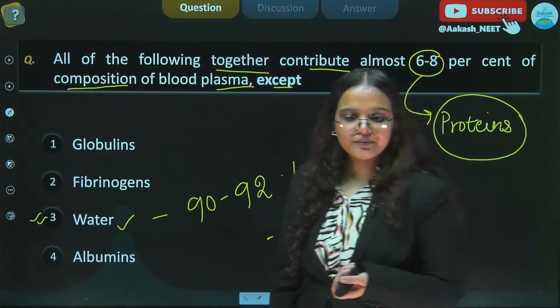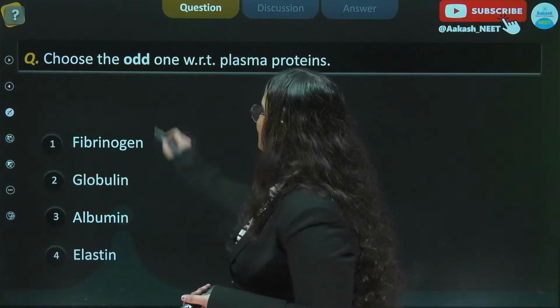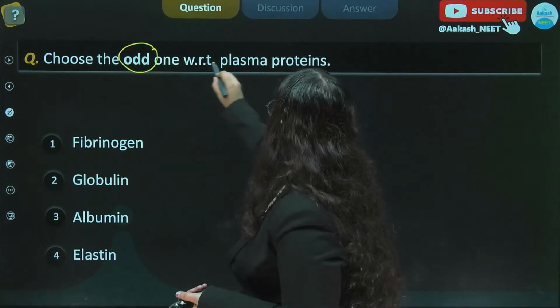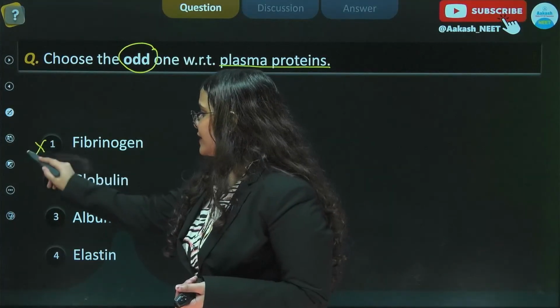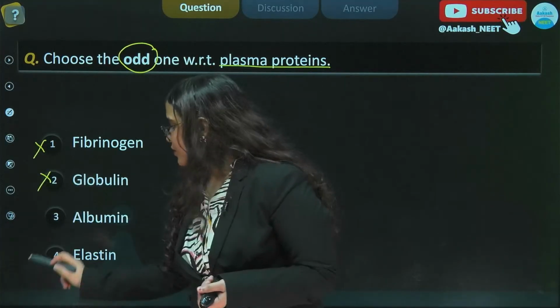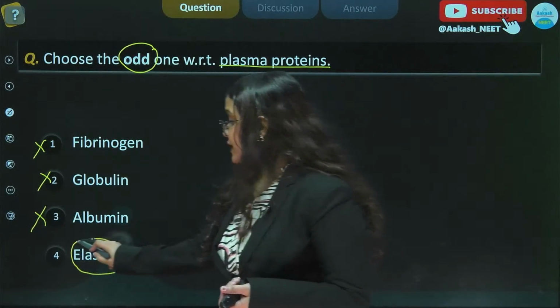All right. Okay, moving on to our next question, which states choose the odd one with respect to plasma proteins. So we can see we have fibrinogens, we discussed already, we have the globulin also, we have the albumin also. So we are left with the last option, which states elastin.